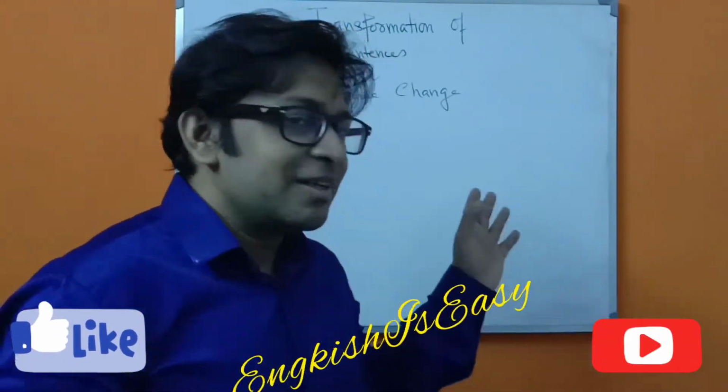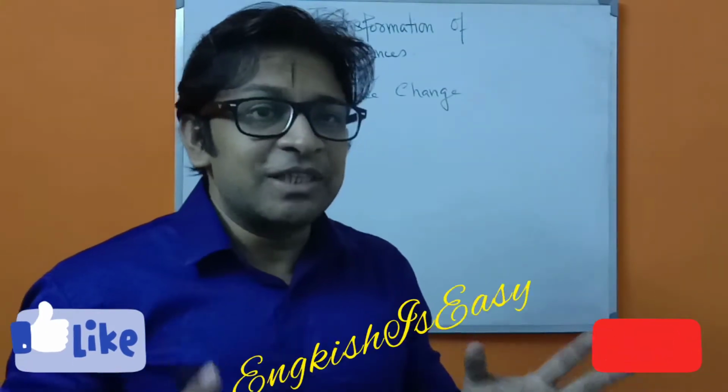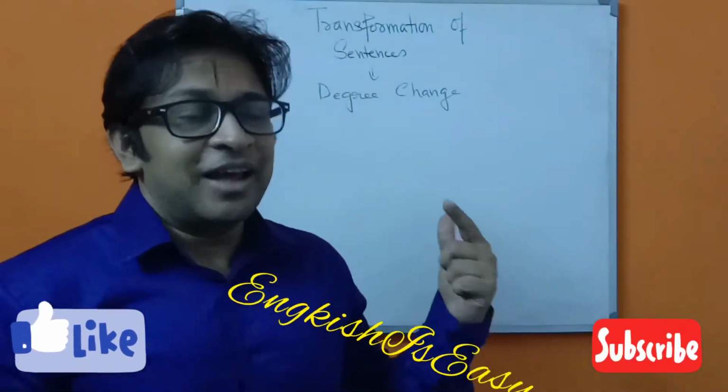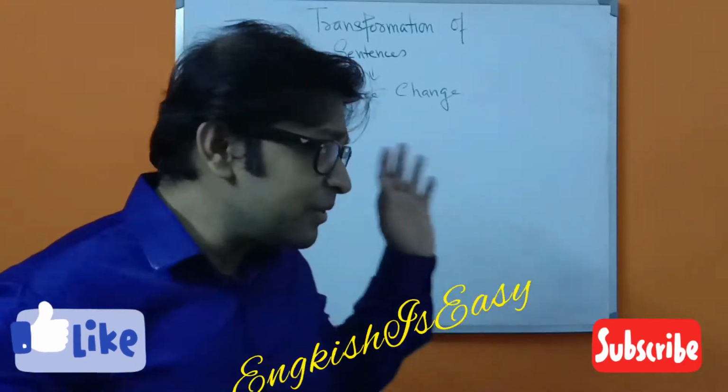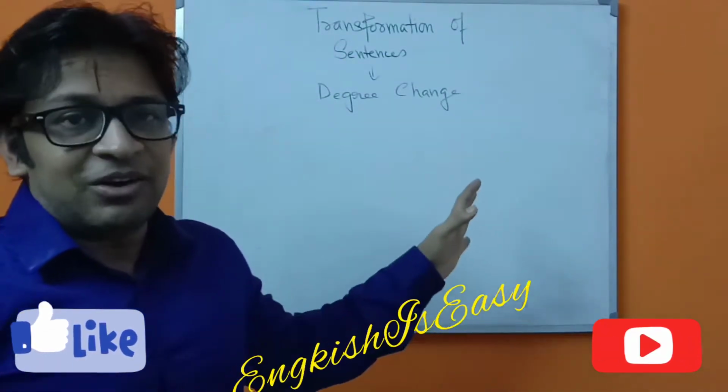But in this kind of process, what we are going to need is only the adjective of quality, because everything is dependent on that only.